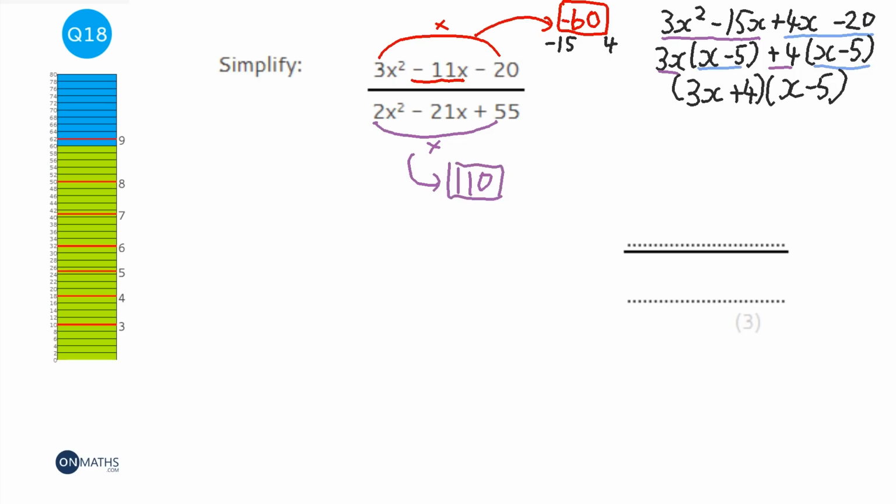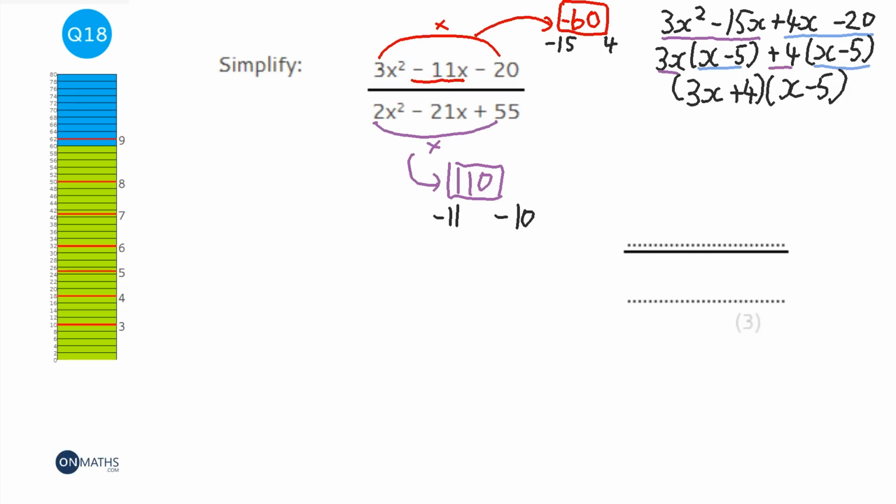Now, we need two numbers that times together to make 110, add together to make minus 21. So we know both of the numbers will be negative. And to be honest, when they use numbers as high as 110, chances are it's just going to be 10 and something. So this will be minus 11 and minus 10. They try not to be too mean with it. You'll never get any of the numbers that are higher than 12, probably higher than 10, unless there's an easy second number. So if it's like 15 and 2, or for example 15 and 4 we had before.